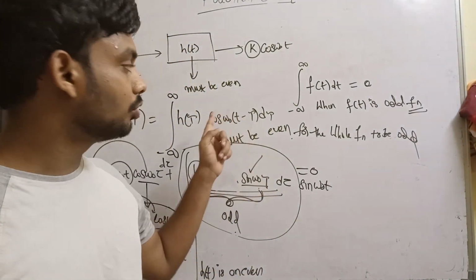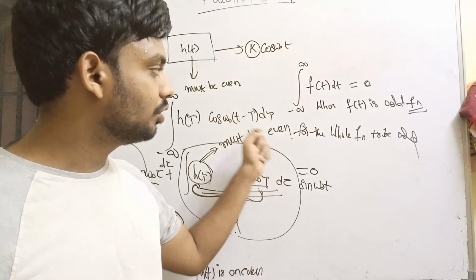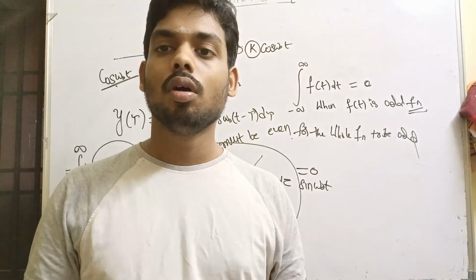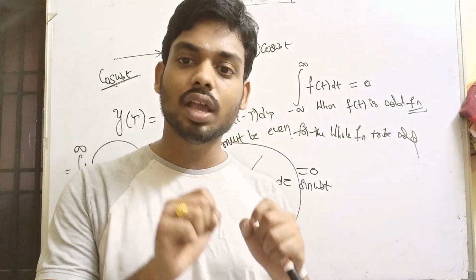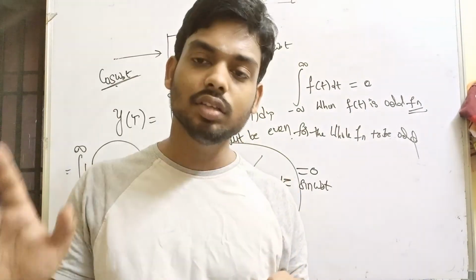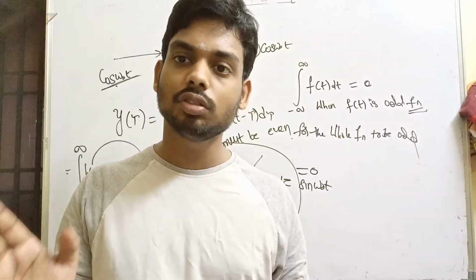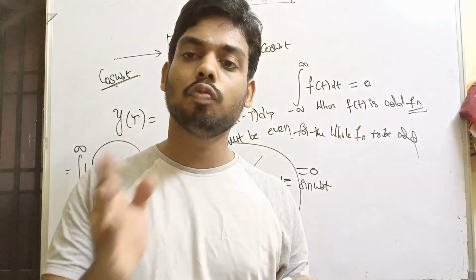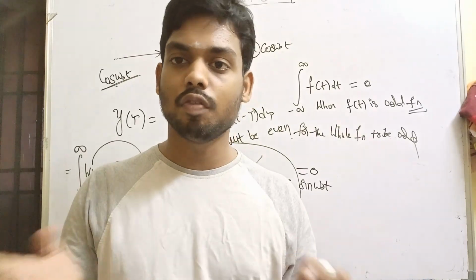You can also check for sin omega t through the same procedure, and you will arrive at the same conclusion that h of t has to be even. So the exponential input is an eigenfunction for all LTI systems, but sinusoidal and cosinusoidal signals are eigenfunctions only for systems whose impulse response is an even function. Okay.